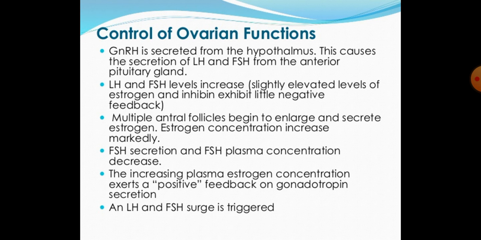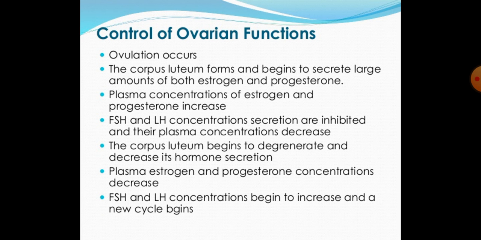The increasing plasma estrogen concentration exerts a positive feedback on gonadotropin secretion. An LH and FSH surge is triggered. Ovulation occurs, and the corpus luteum forms and begins to secrete large amounts of both estrogen and progesterone. Plasma concentrations of estrogen and progesterone increase. FSH and LH secretions are inhibited and their plasma concentrations decrease.